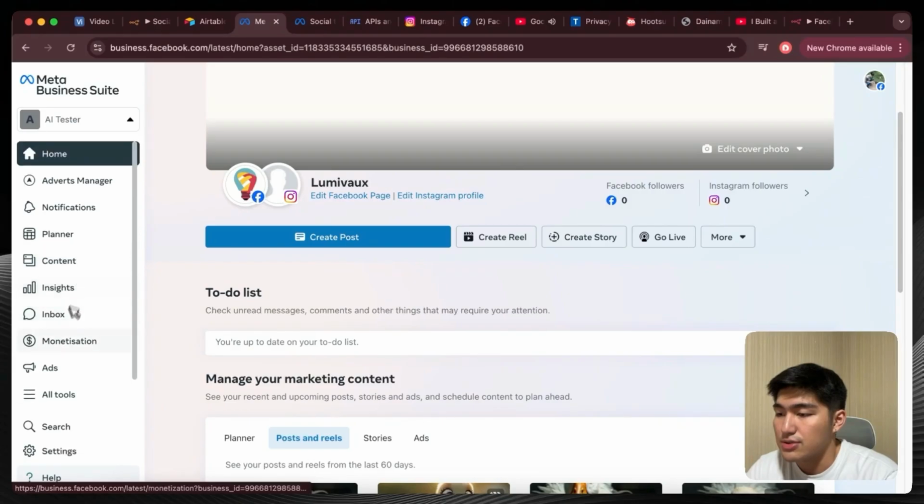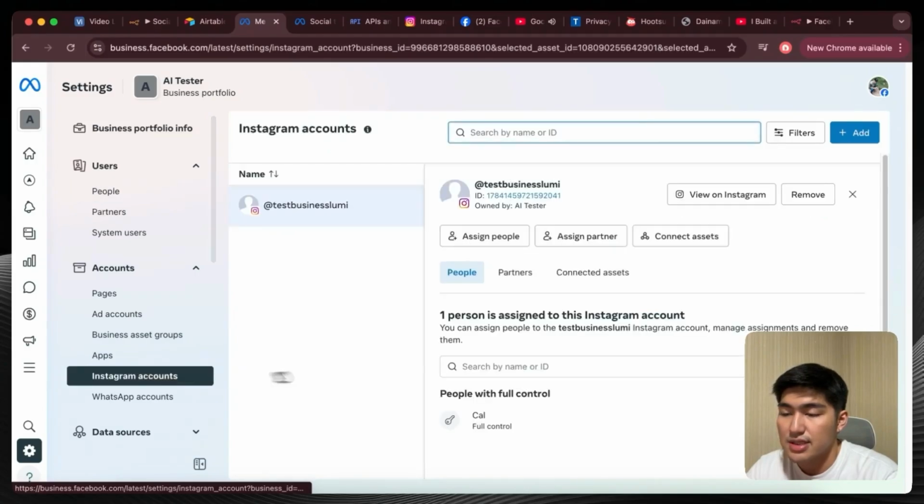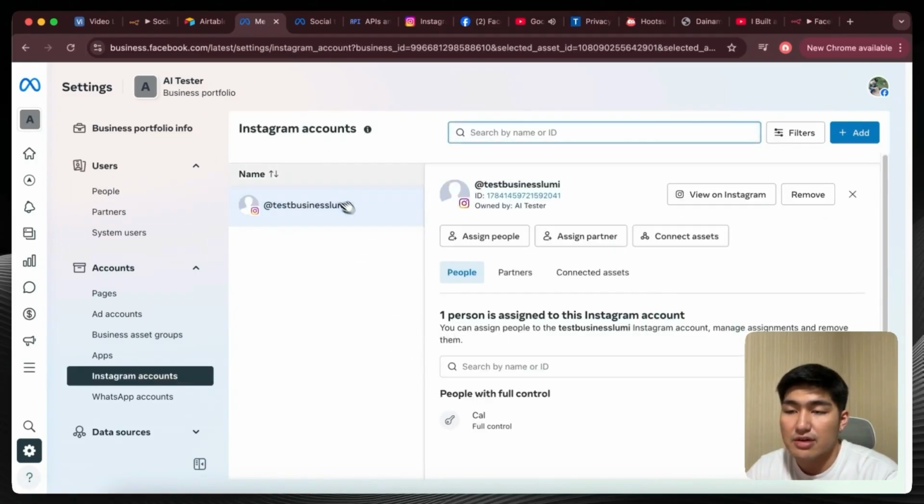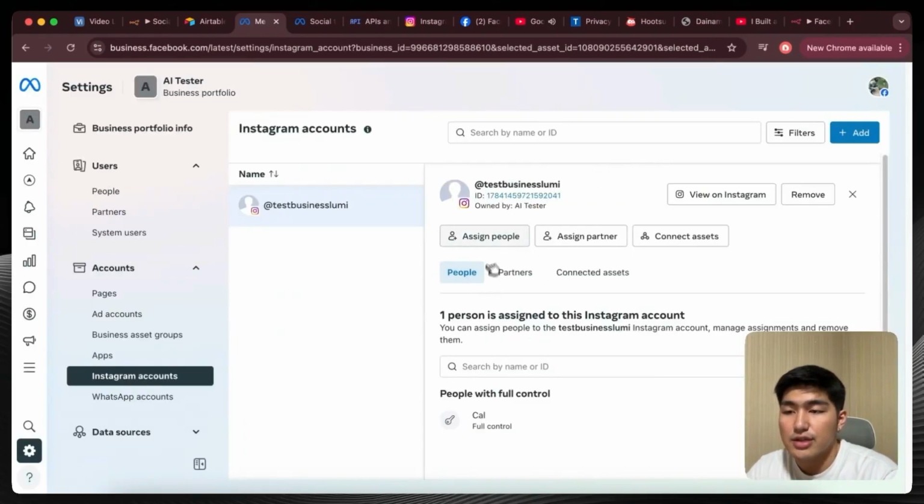You want to go into settings, okay? You want to go into Instagram accounts and make sure that your Instagram account has been added in. So you just have to add in by clicking onto the plus button over here, click add, and then you have to click agree, and then you will claim an Instagram account just to log in and follow the steps. Okay, once you have done that, you should be able to get your account over here, right?